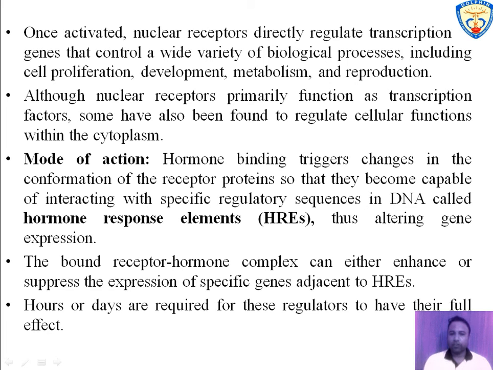The mode of action of the nuclear receptor is that the hormone, as an agonist, binds to the receptor, and upon activation the receptor is capable of interacting with a special regulating sequence called HRE, that is hormone responsive element, which alters gene expression. Binding of the hormone with the receptor can enhance or suppress the expression of the gene at the HRE, and the response takes hours or a day to regulate full functions.